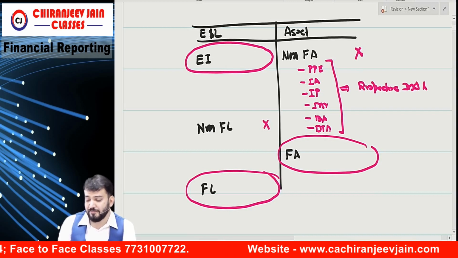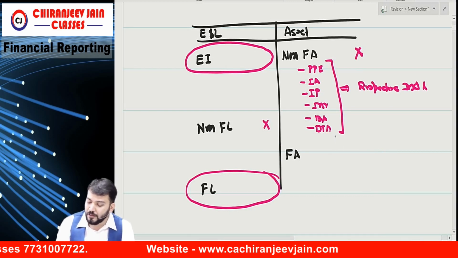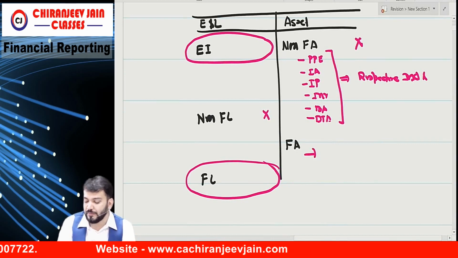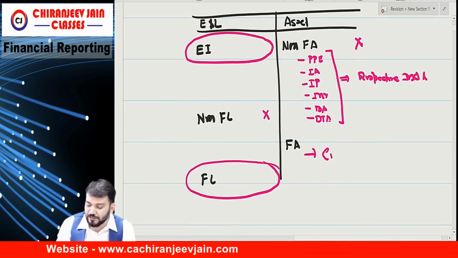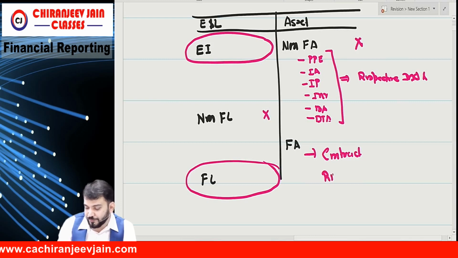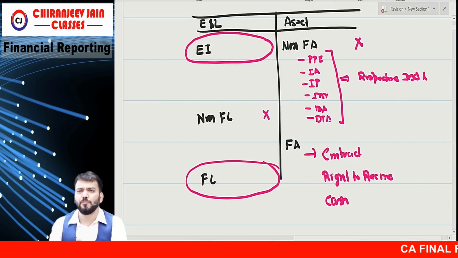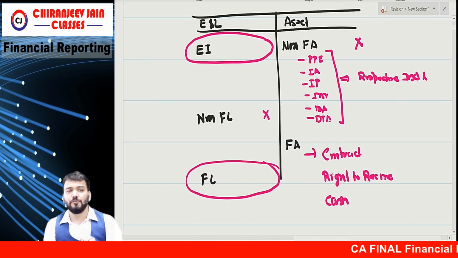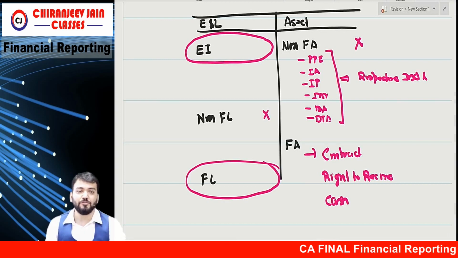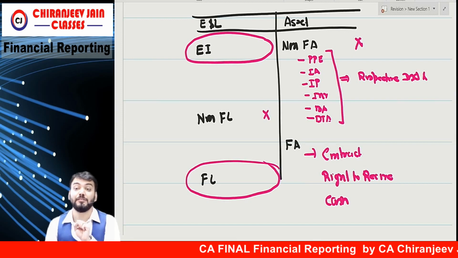Means whatever asset is left becomes financial asset. In one word, financial asset means contractual right to receive cash. But it is more than that. But if I say in one word, financial assets are those assets which have some contractual right to receive cash.